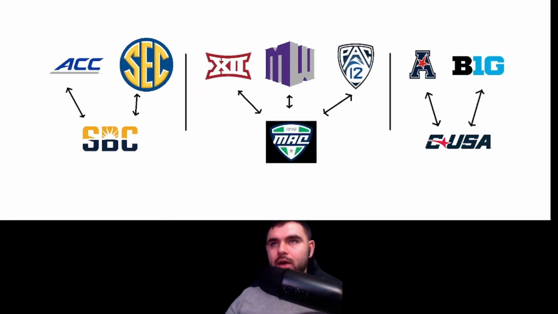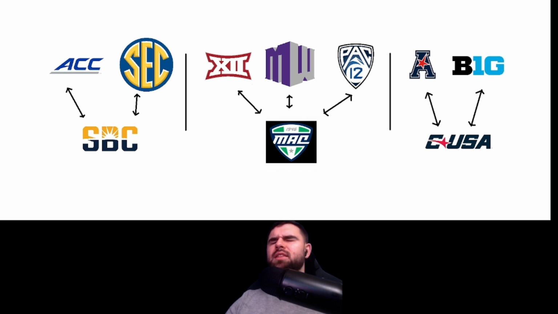And this is really how the major and minor conference system is going to work. I touched on it briefly, but this is the more in-depth explanation. So on the left, we have the ACC and SEC, with the minor conference being the Sun Belt Conference. And how this will work is after each season, I will be looking at who the conference champion is of these 3 minor conferences. And then we will find which of the major conferences they would fit into.